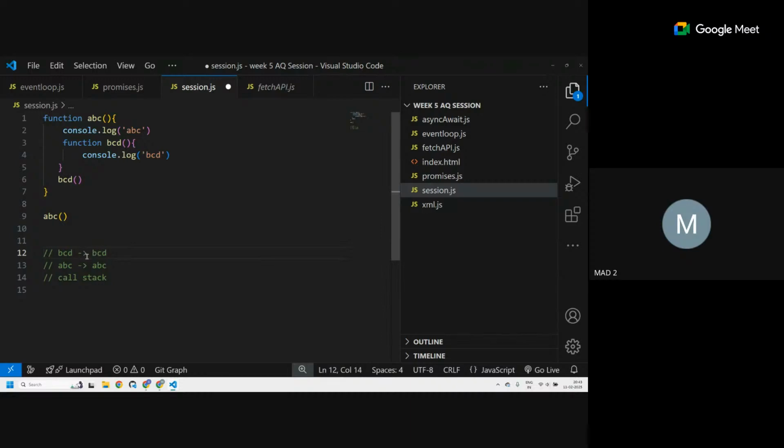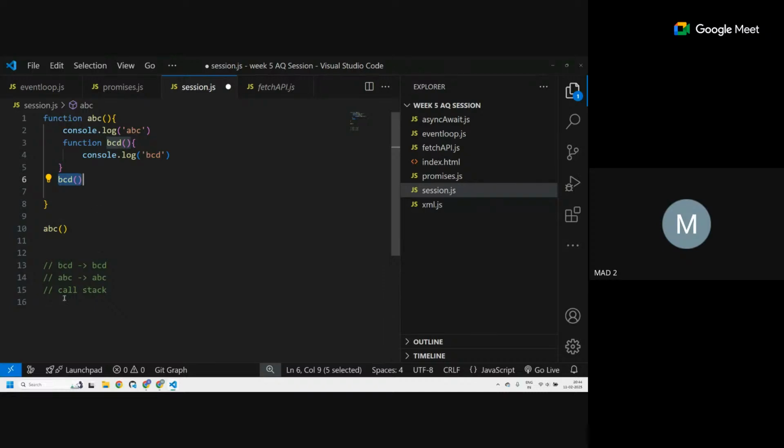After execution, BCD goes back to line number 6, and then it exits out of ABC, because BCD is inside ABC, right? Unless BCD finishes, I won't exit ABC.